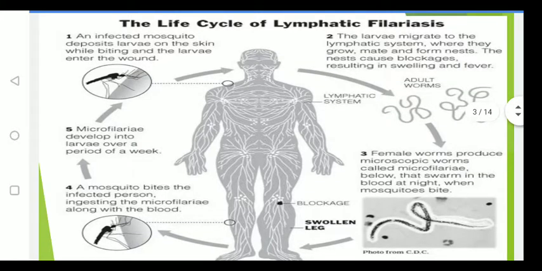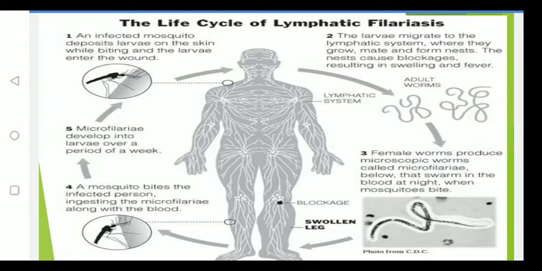So once the colony or nest is formed in the lymphatic system, there will be some blockage. Because of that, the person gets swelling in the particular area and fever. Okay, so now the person is an infected person. At night time only the microfilariae form, when the mosquito is biting. In the same period, at night time, the mosquito is biting the infected person.